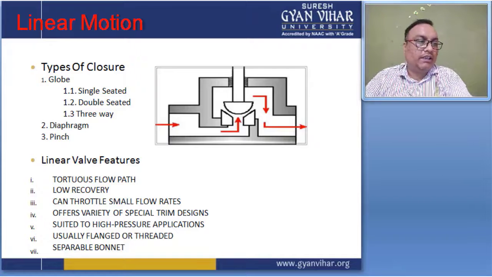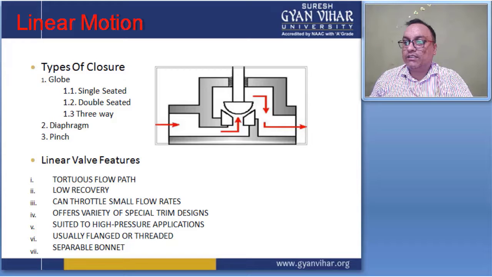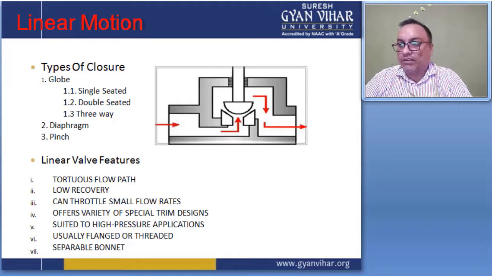So here some features are given for the linear motion valve. It creates a tortuous flow path, and it also gives low recovery and can throttle small flow rates.